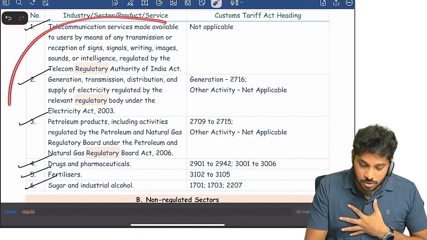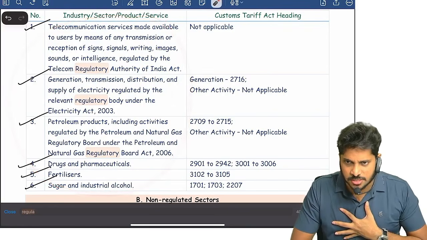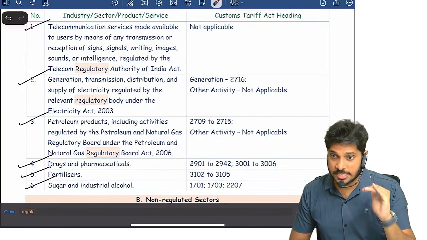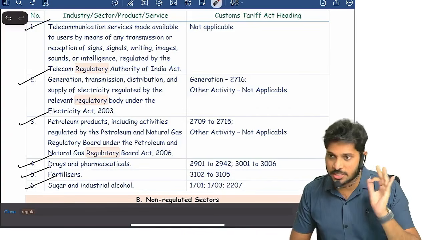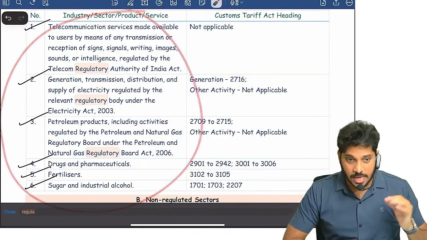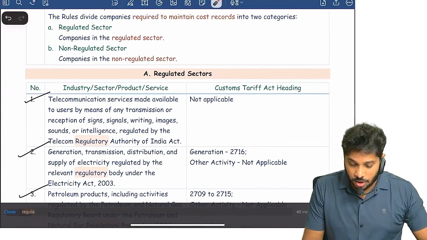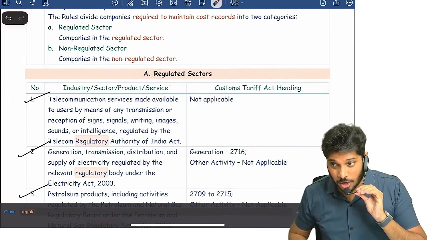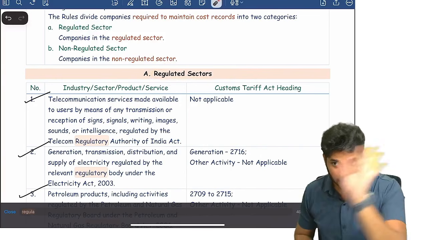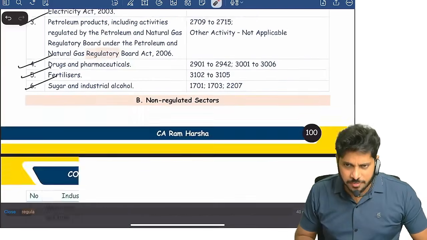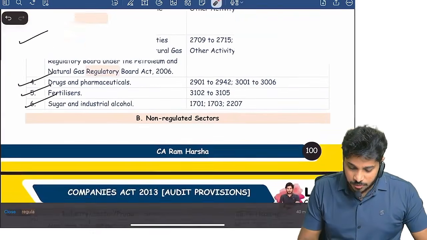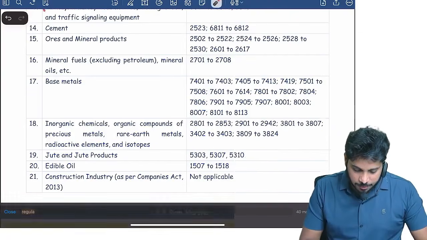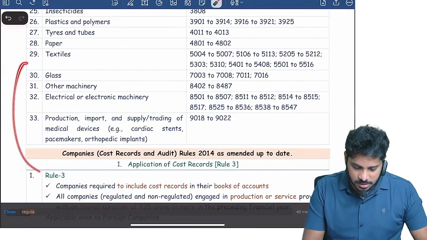If you see, these are all very essential, most important essentials in our day-to-day life, and that is why these are all regulated by a separate regulator. Apart from this, there are many other companies which come under the non-regulated sector, some 20 plus or 30 plus products.